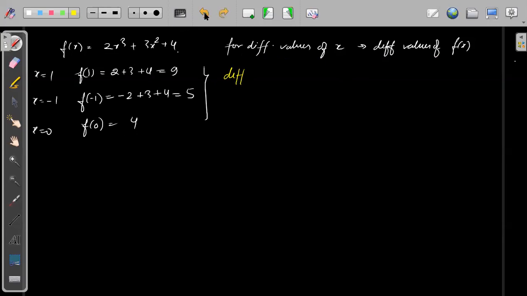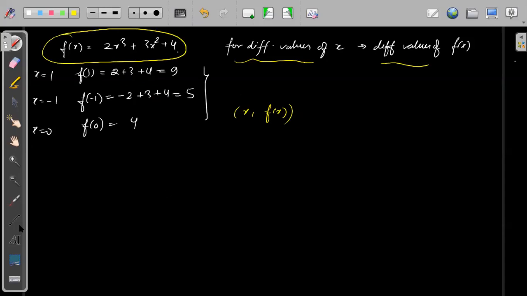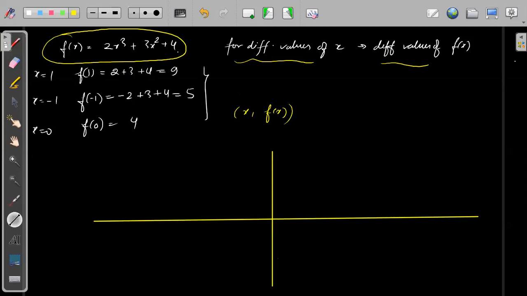So I can write this as a comma f of a, or x comma f of x. I'll write it like this, x comma f of x. That means for different values of x, I can plot different values of y. So if I have to plot this function on the x and y axis, suppose this is the x axis, this is the y axis. Okay, so what I will do, I will take different points.